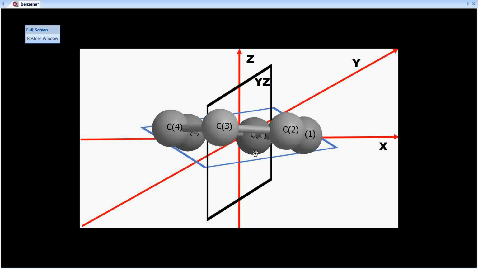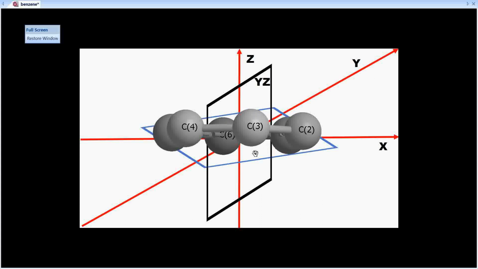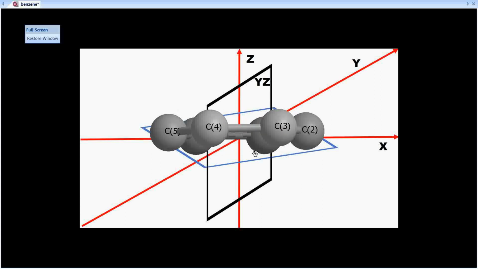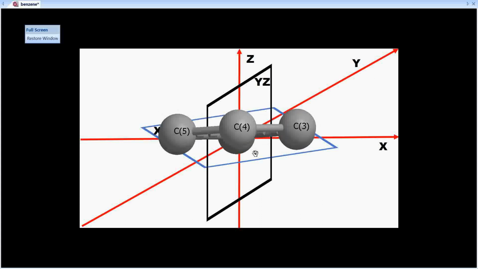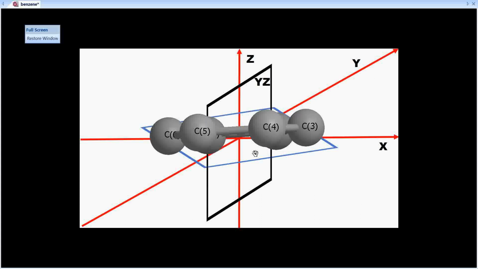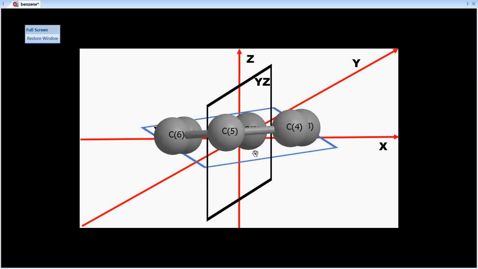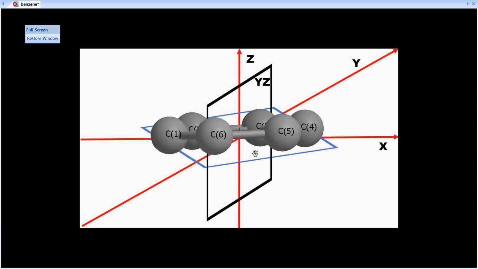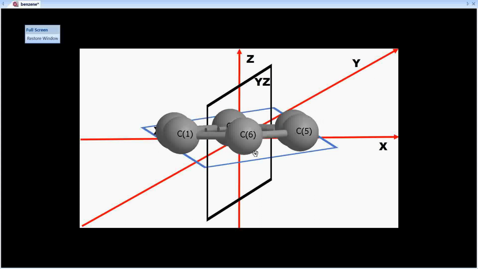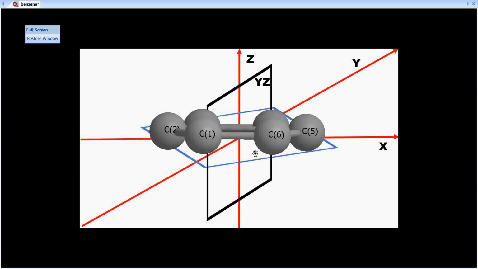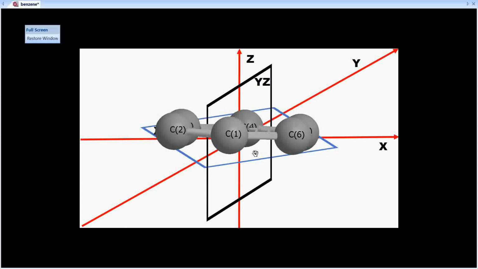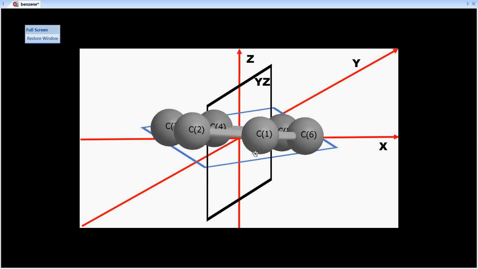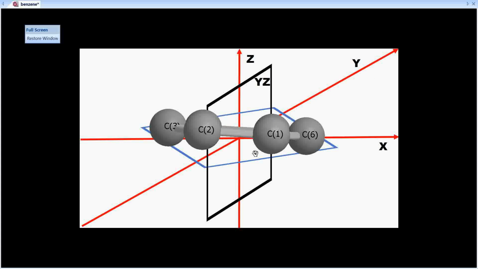Then C3 is occupying position 3. C4 is occupying position 4. Now you have C5 at its position 5 and you have C6.